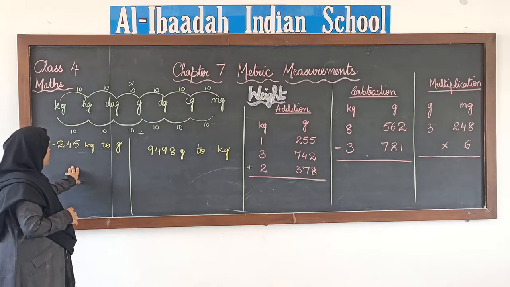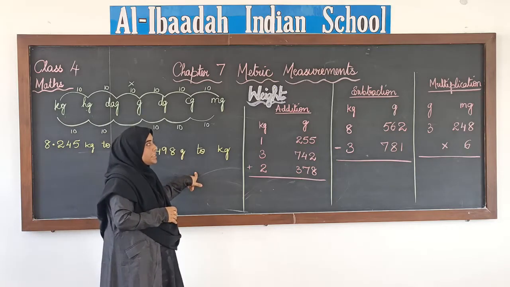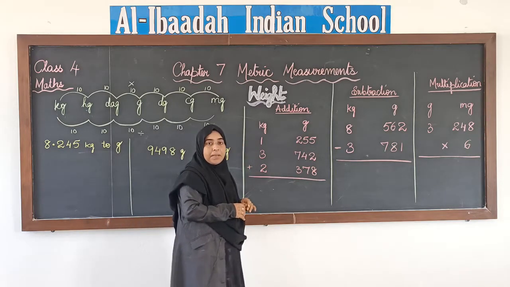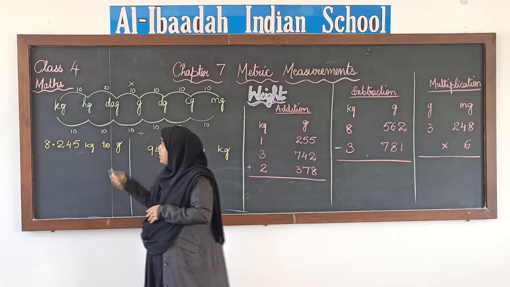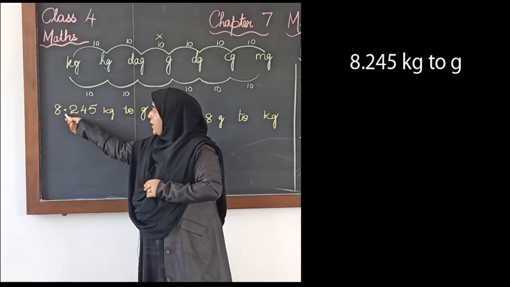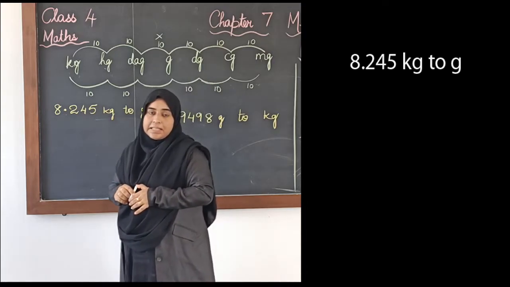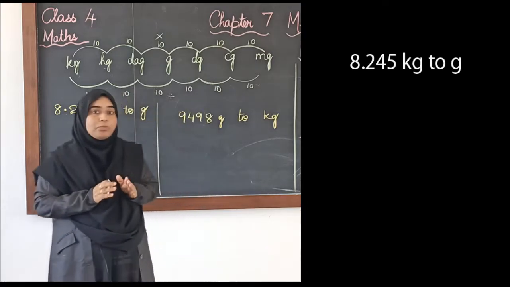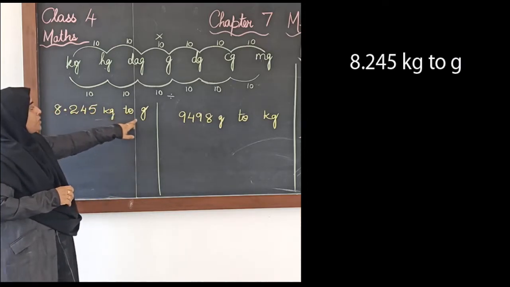Today we have conversion of kgs to grams and grams to kgs, and then we will see how we add, subtract and multiply the measurements of weight. First we will convert kgs to grams. Here I have 8.245 kgs. It is a decimal number, 8.245.